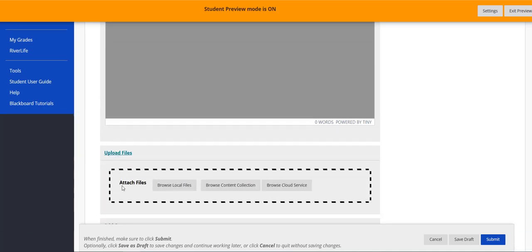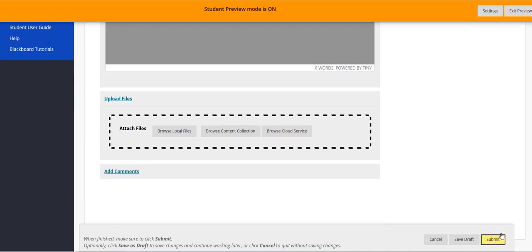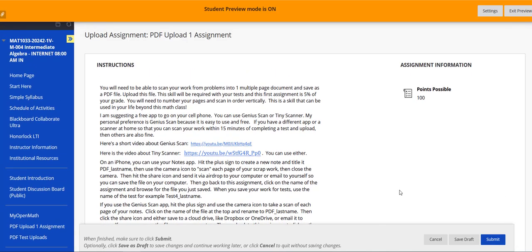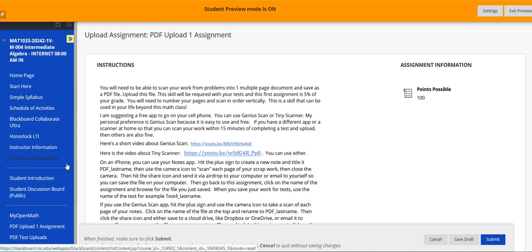This is where it's going to ask for your file. It has to be a file, not a link. If you save it to OneDrive, I can't get to it, so make sure you send me a file. Then you submit. That gets you used to Blackboard, and you learn how to turn in your work for your tests.